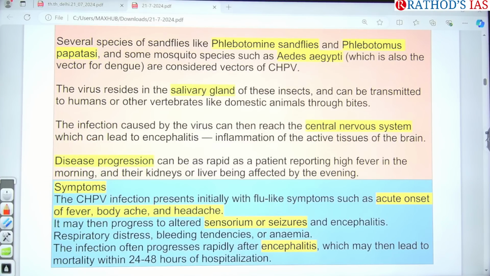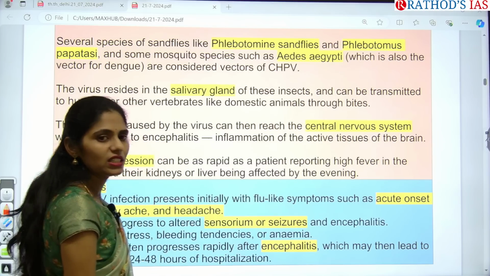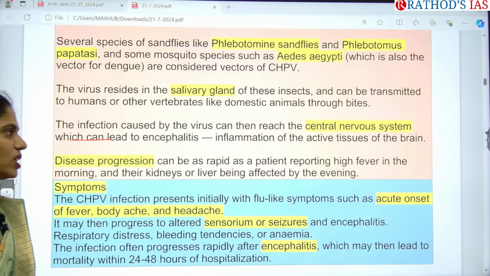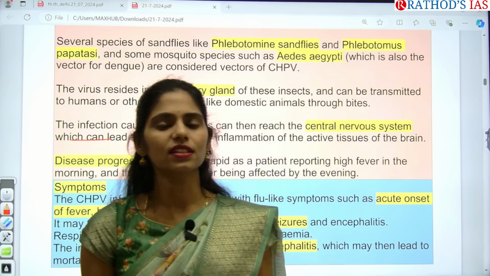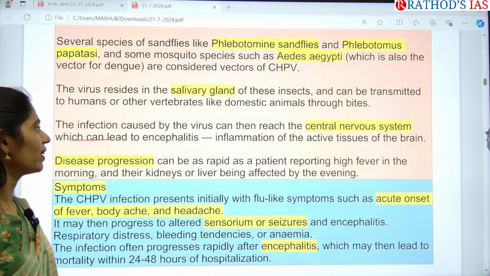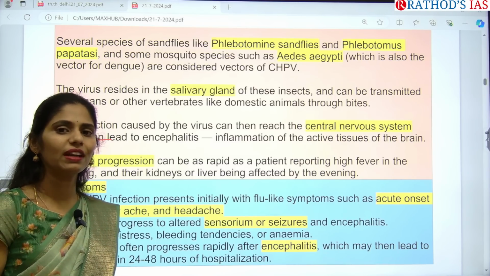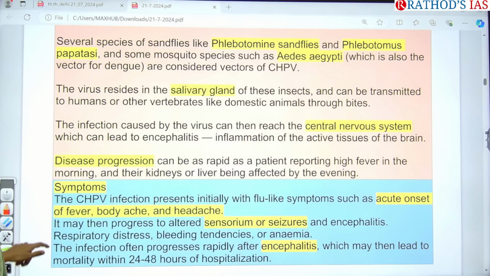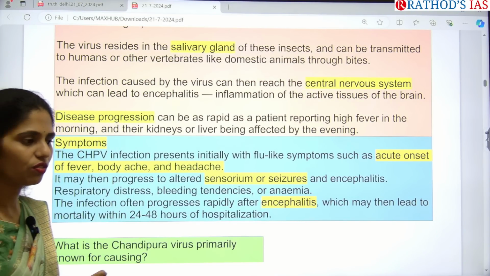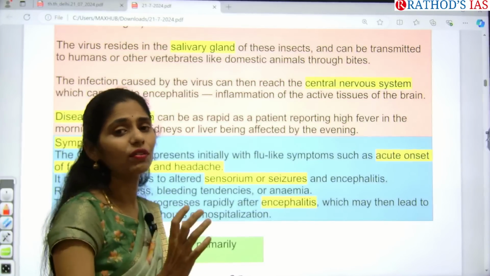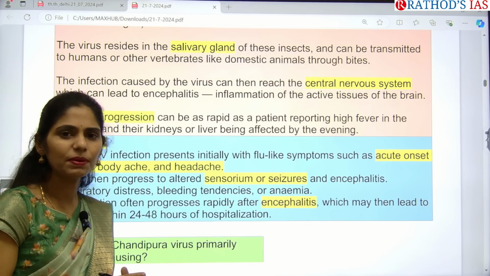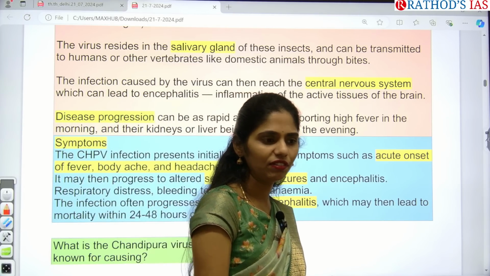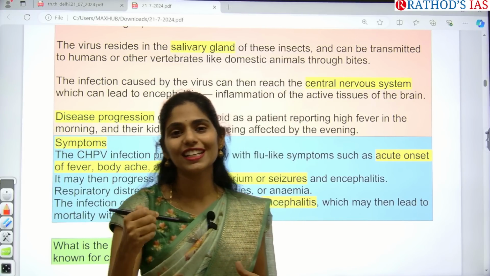Actually, the infection by this virus reaches the CNS directly. CNS is the central nervous system, of which our brain and spinal cord are a part, right? So it will affect our brain, especially some tissues of the brain, and the disease will progress very rapidly. First of all, they will show few signs and symptoms, and within days they will have very high fever in the morning, and their kidneys and liver will be affected by evening. So within a very short period of time, whenever they get a high fever in the morning, by evening their liver and kidneys will be affected.